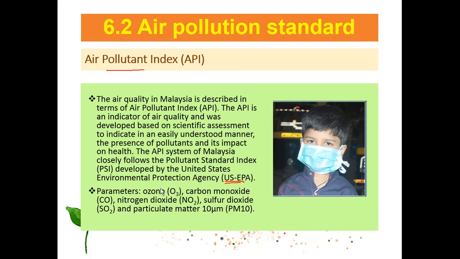The parameters included in this API are ozone, O3, carbon monoxide, nitrogen dioxide, sulfur dioxide and particulate matter, PM10. Now in 2019, I think PM 2.5 is also included in our API.